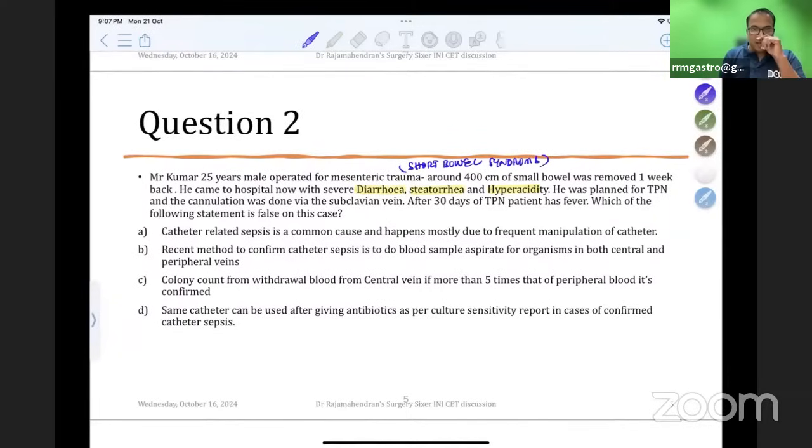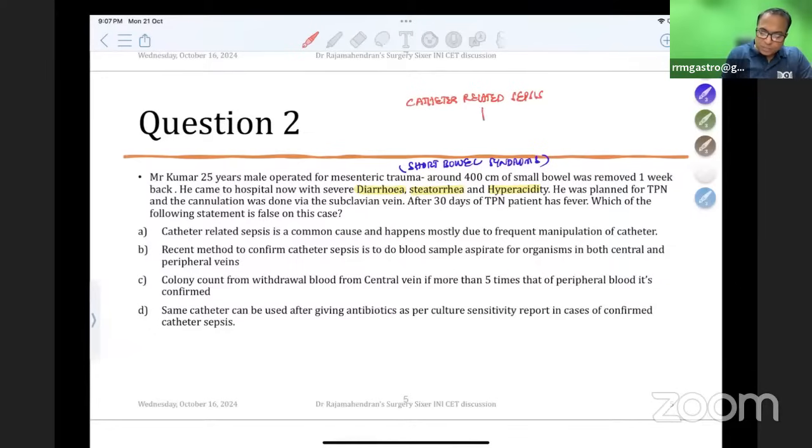He was planned for TPN and the cannulation was done via the subclavian vein. After 30 days of TPN, the patient has fever. So what is the common problem? This question is related to catheter-related sepsis. You should understand the concept is related to catheter-related sepsis. Have you read this concept? That is the first question you should put.